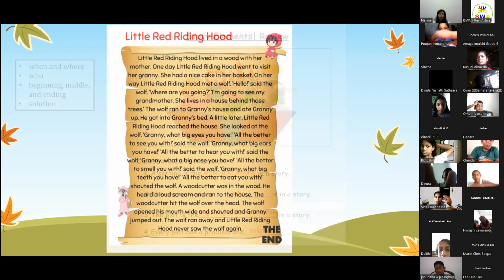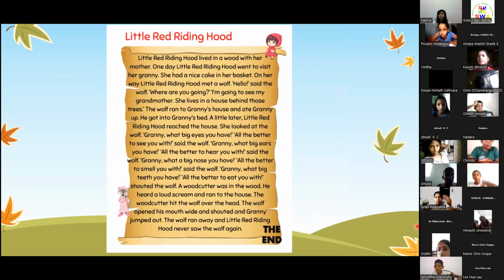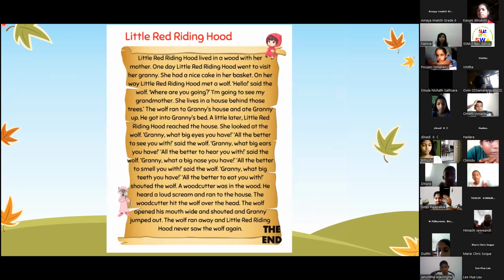Okay, how many of you all have read the story of Little Red Riding Hood? Have you all heard about the story Little Red Riding Hood? Yes. Okay, do you like the story? Yes. Okay, let's see. I'll read it first, the story of Little Red Riding Hood.